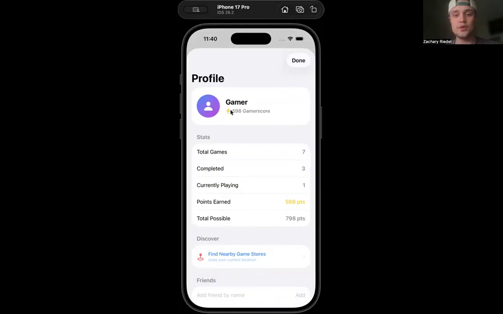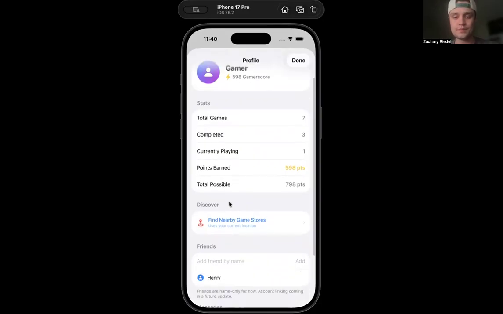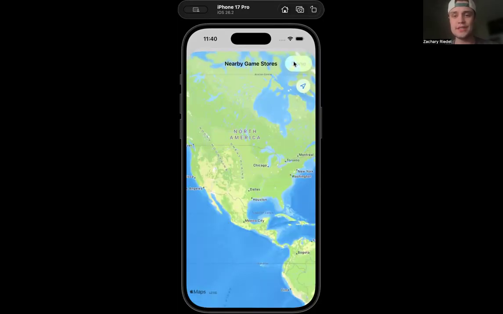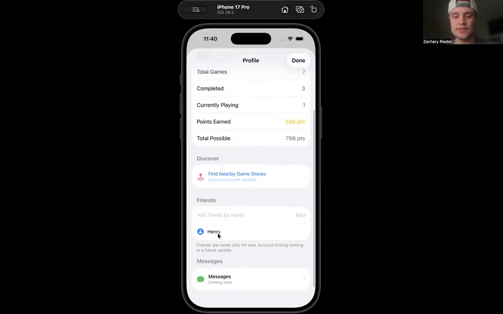So if you come to the user profile, we can see ourselves, gamer, with this gamer score and the total games that are there, how many we've completed, how many we're currently playing, how many points we've earned ourselves, and how many points are possible to earn. Here's the quick location feature that doesn't really do too much. It has location services. I might mess around with that, get rid of it, or just add it to support more local businesses too, like card shops or just smaller gaming stores.